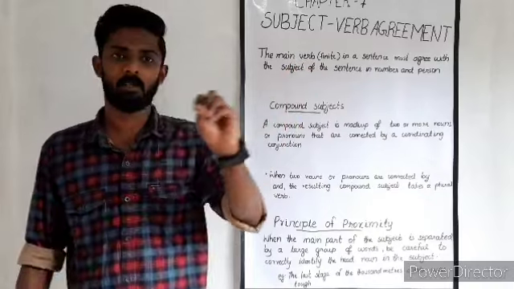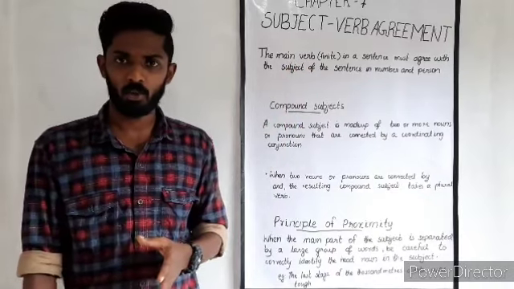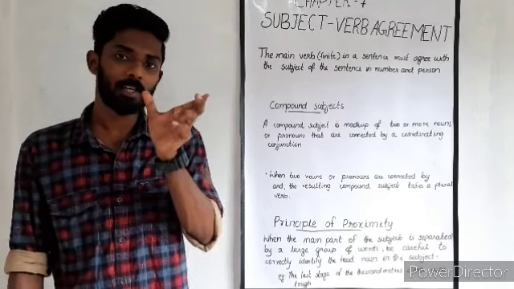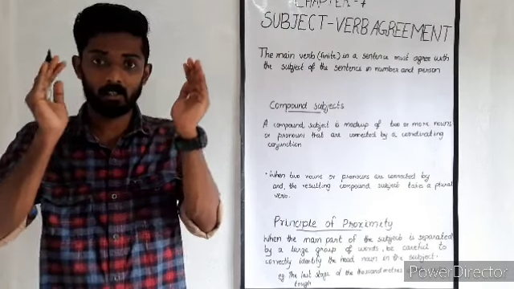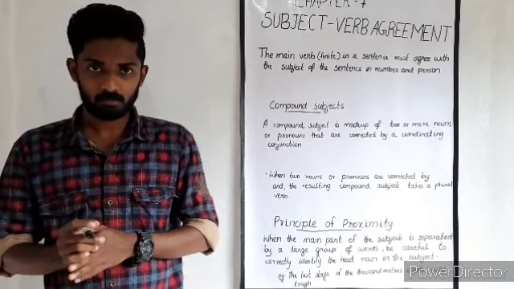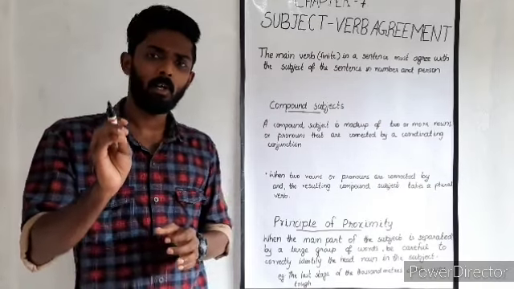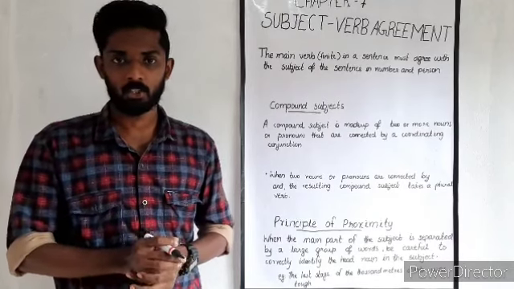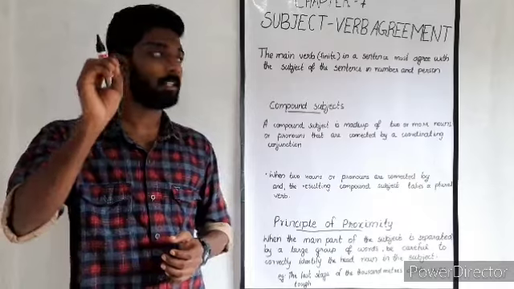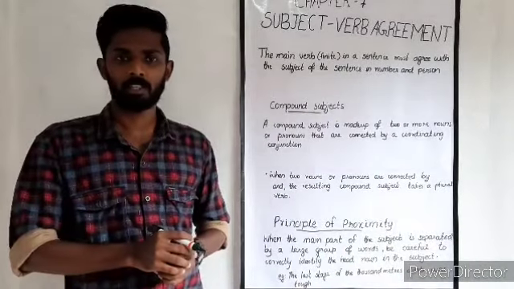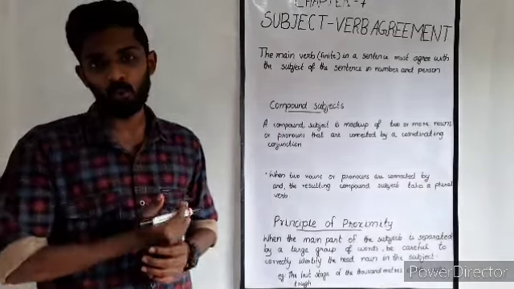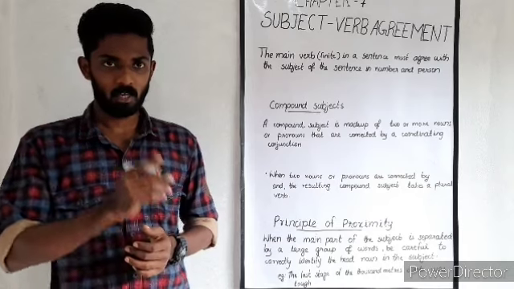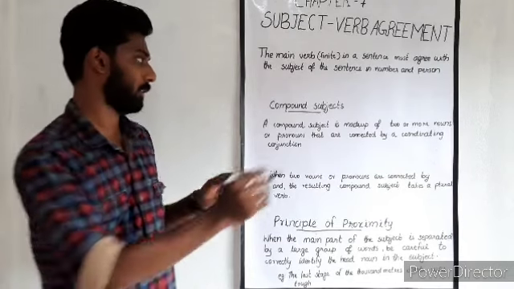So I have set an example: my aunt and uncle live in Florida. Here there are two people connected with a conjunction, and we take my aunt and uncle as a single subject and then speak. If I say that only my aunt lives in Florida or in Delhi, there the subject verb agreement changes. Since it is a plural form of the subject, we have a plural form of the verb. That is why my aunt and uncle live in Florida, for example.